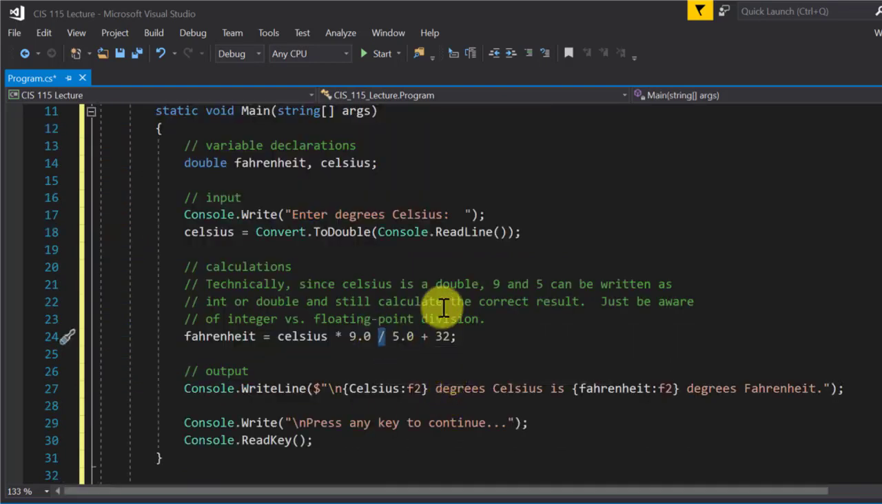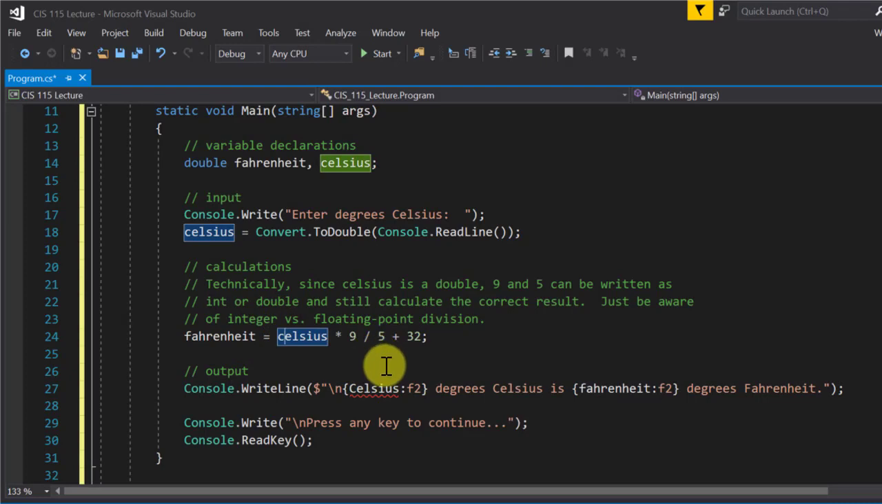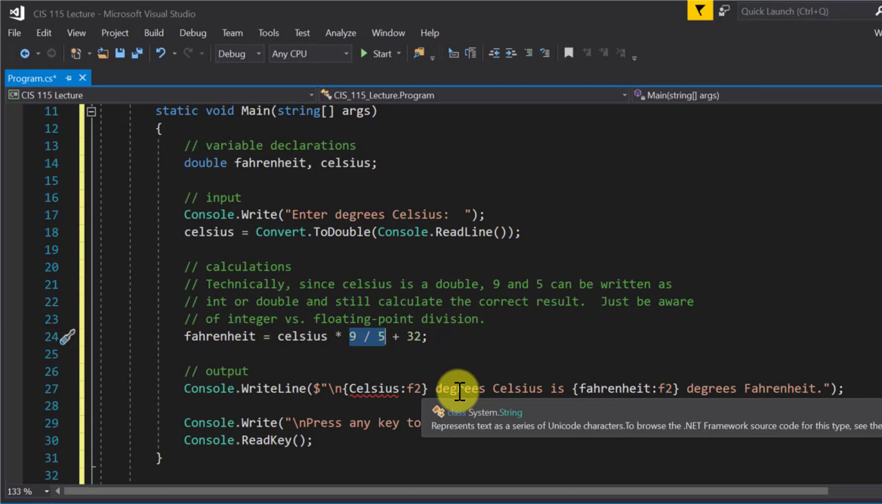All right, so if I wrote that, the answer will still come out correctly because double times integer gives me a double, and then double divided by 5 is going to give me a double still. So it'll still be doing floating point division. Even though by itself, you see 9 by 5,